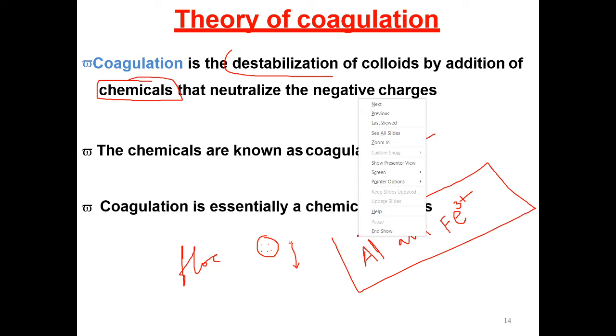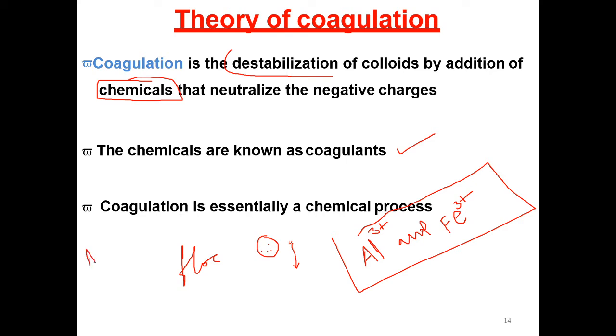Aluminium can be purchased as dry or liquid alum. This is nothing but alum. Alum, if you write it in chemical composition, is Al2(SO4)3.